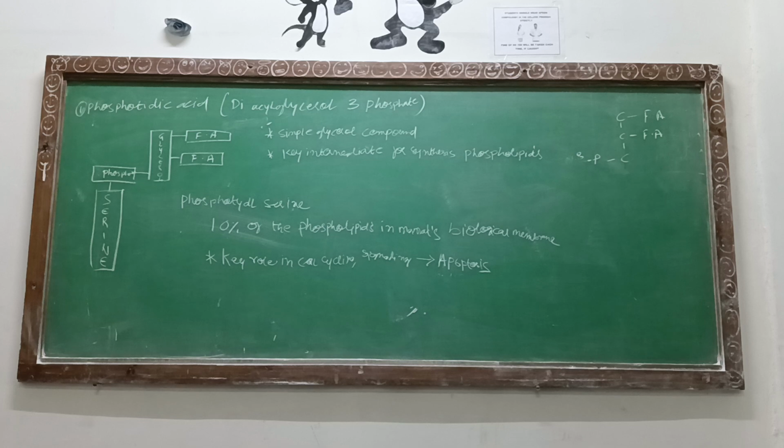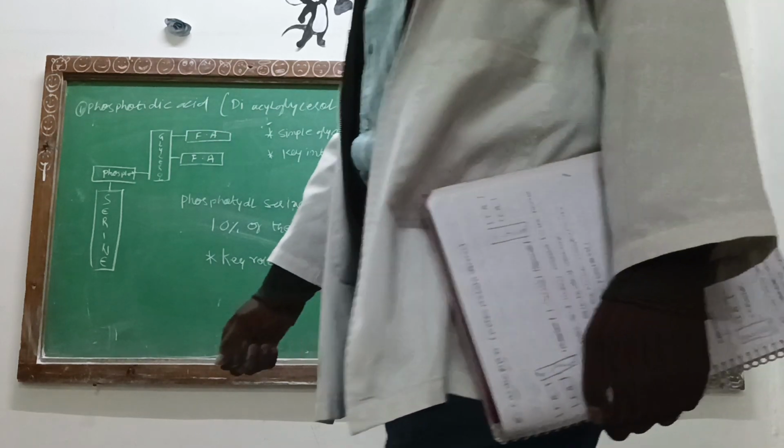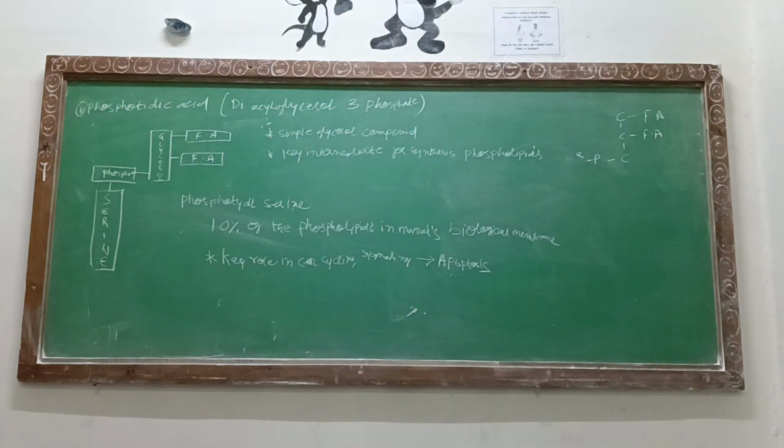Generally, in the case of WBCs, the WBC needs to shut down and undergo destruction so that new WBCs can form. Normally the lifespan is 15 days. After completing the 15 days, they undergo apoptosis, this programmed cell death. God has created such a mechanism that after completing the life cycle, the cell itself gets destroyed, step by step. That is considered apoptosis, and it is facilitated with the help of phosphatidylserine. The nitrogenous base over there is serine, and that's the reason we call it phosphatidylserine.